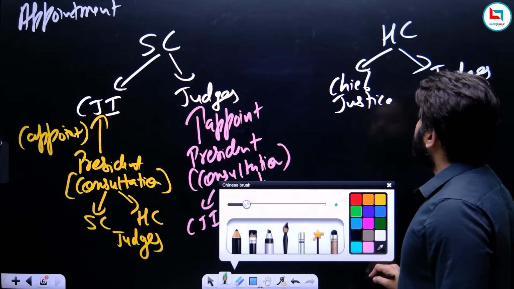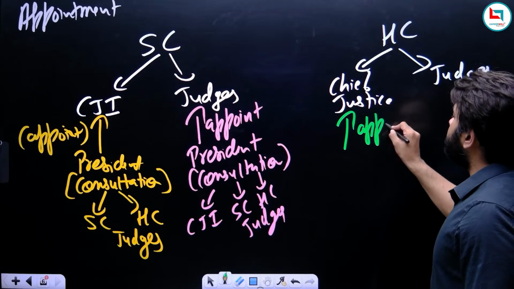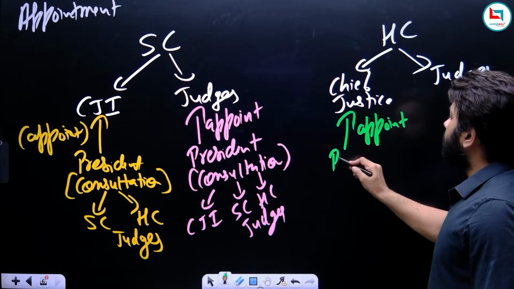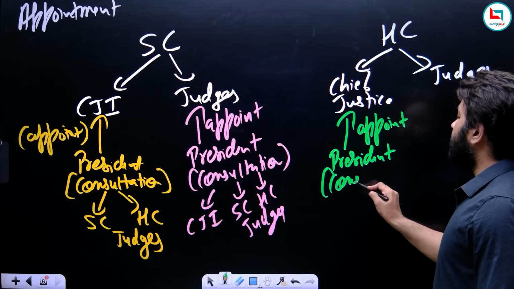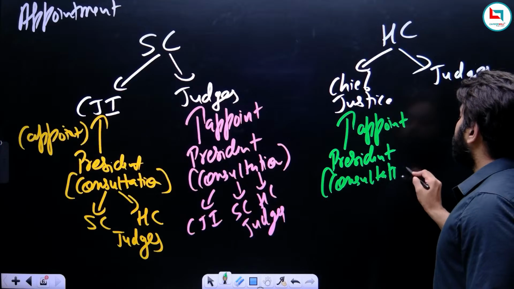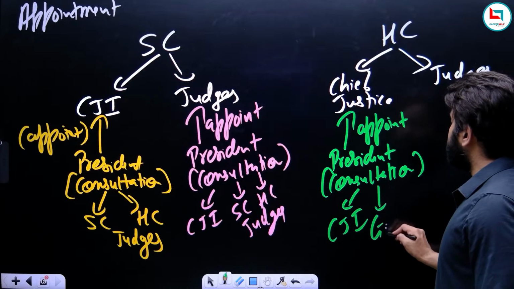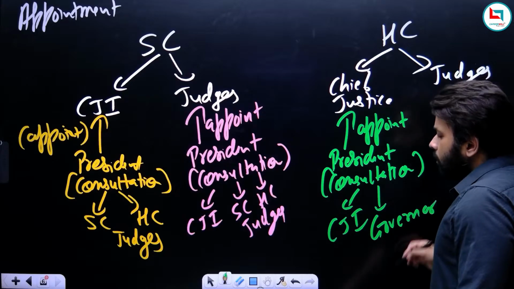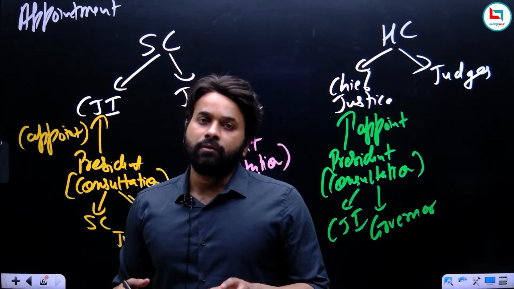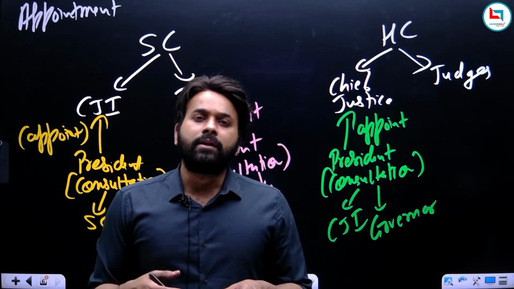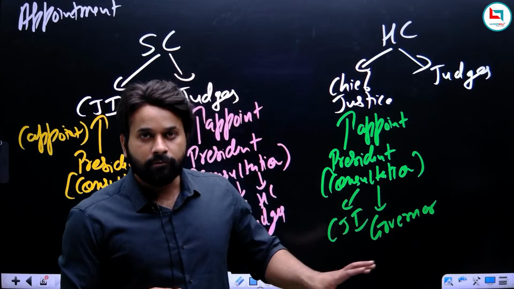Now, what about the Chief Justice of High Court? Again, he will be appointed by the President of India, and here again the President has to consult. From whom will the President consult? The CJI and the Governor of the concerned state. So according to the Constitution, there is a role of Governor while appointing the judges. The President while appointing should consult the CJI and the Governor of the concerned state. This is what the Constitution expects from the President.